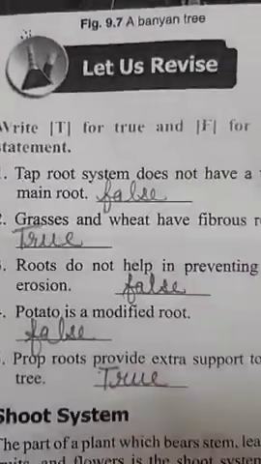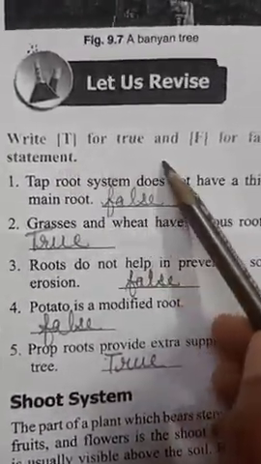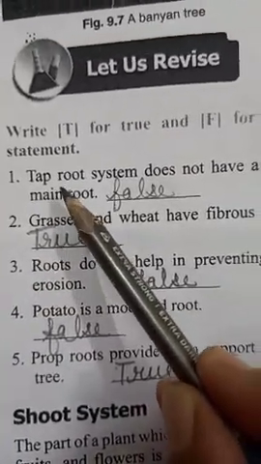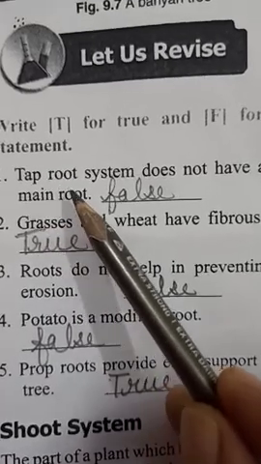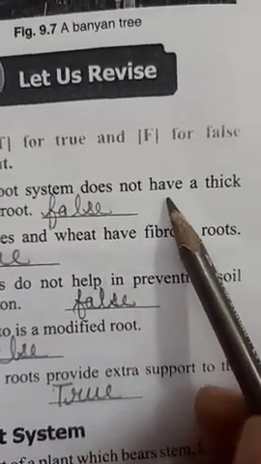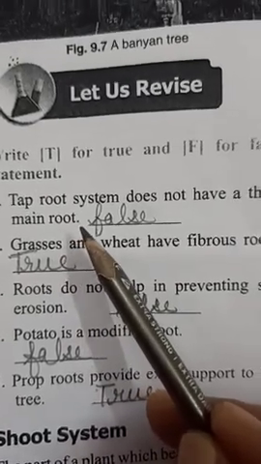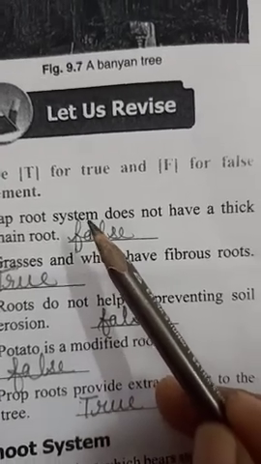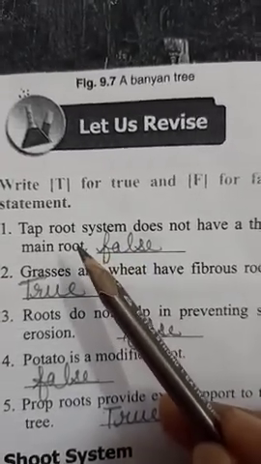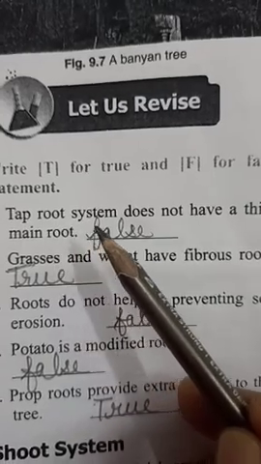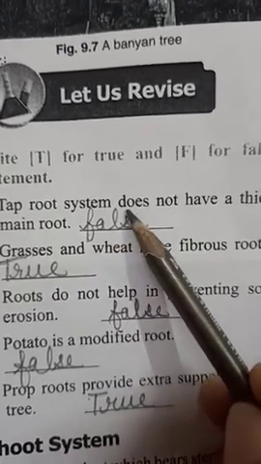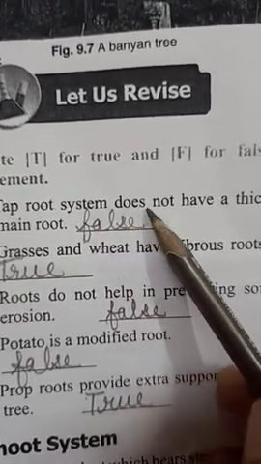The next exercise is given on the next page in the form of true or false. The first statement is: taproot system does not have a thick main root. Taproot system always has a thick main root and from the main root the branches come out. So this statement is false, because here they have written taproot system does not have.